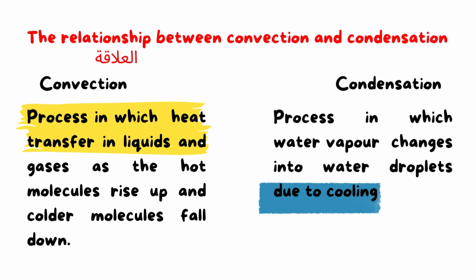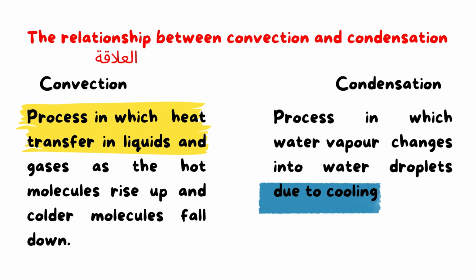Here we have the last part we have today, the relationship between convection and condensation. As you know, convection is the process of heat transfer in liquids and gases, as the hot molecules rise up and colder molecules fall down. And condensation is the process in which water vapor changes into water droplets due to cooling.